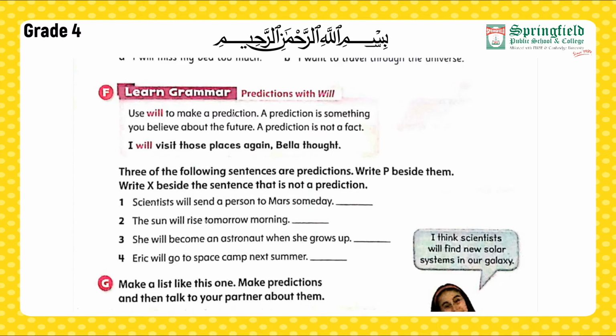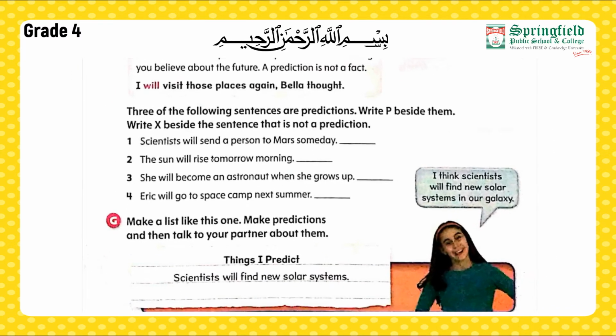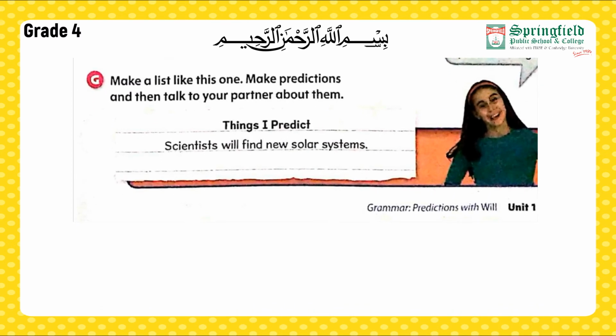Our first statement is, scientists will send a person to Mars someday. Now here this is a prediction, so we are going to write P here. Now you have to read the next statements and do it yourself. Moving towards our part G. Make a list like this one, make predictions, and then talk to your partner about them.